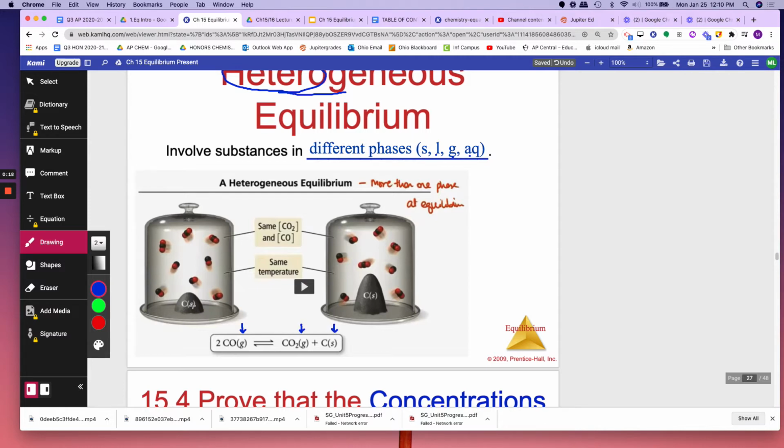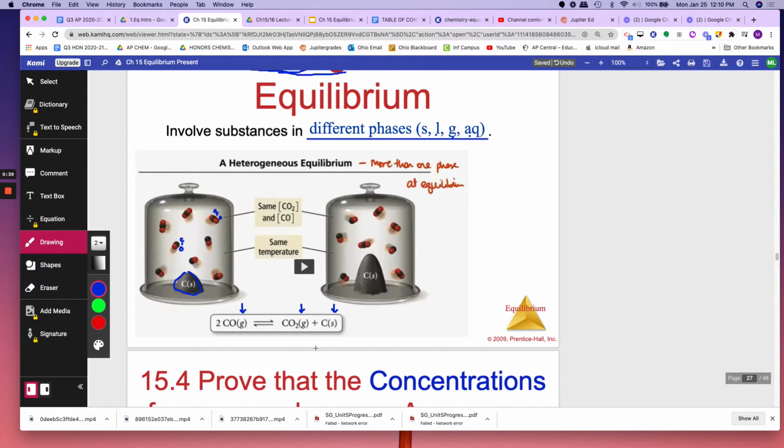Okay, so in this reaction, you see the solid clump of carbon in the bottom. You can see the CO gas. This is the C, this is the O, the red is the O. You can see the CO2 here. Okay, so as you can see, the CO becomes CO2 and C.